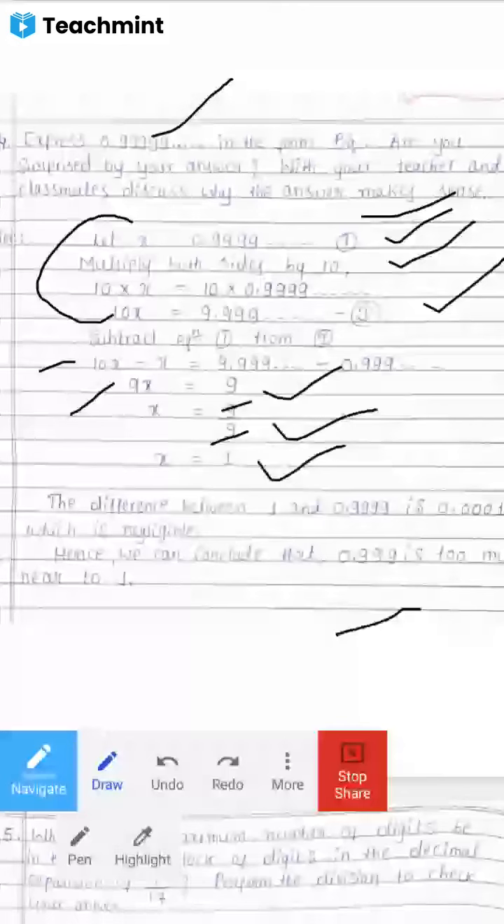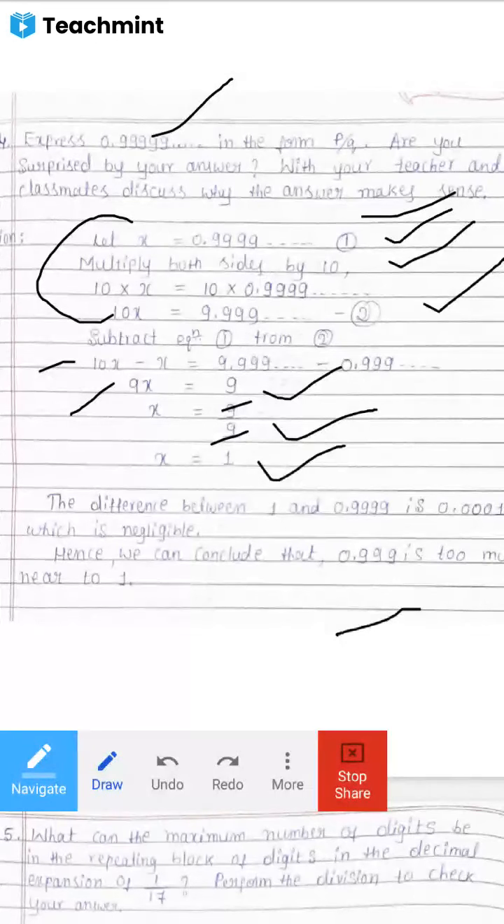Got the idea of this problem, no? Do you have any confusion regarding this? If you are having confusion, you can speak now. Otherwise, I'll continue with the next question. Is it clear? Is it clear, students?